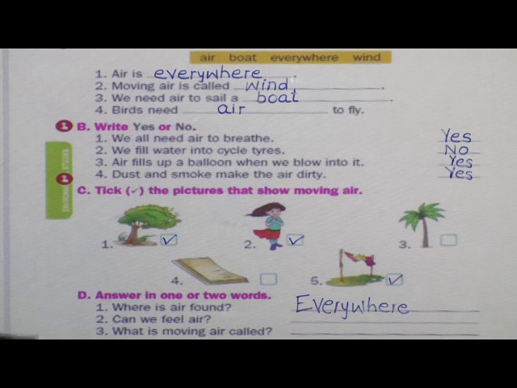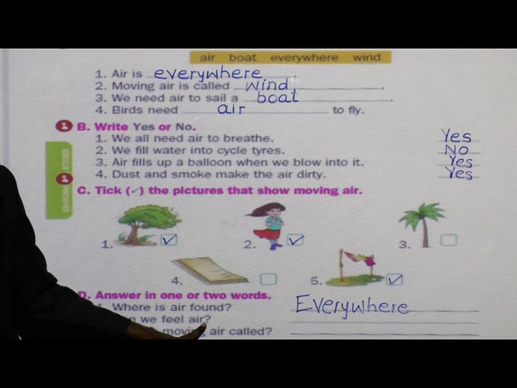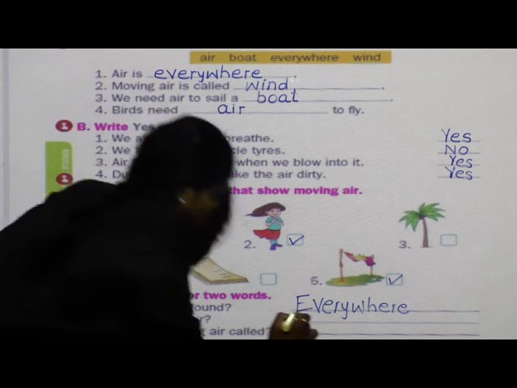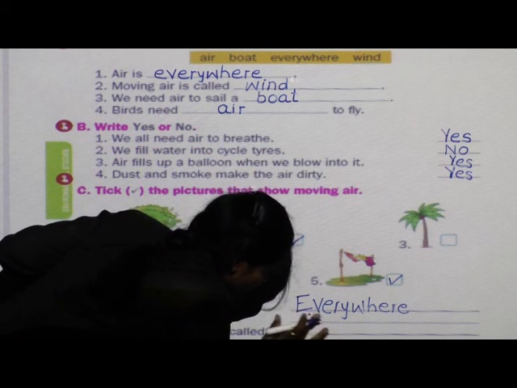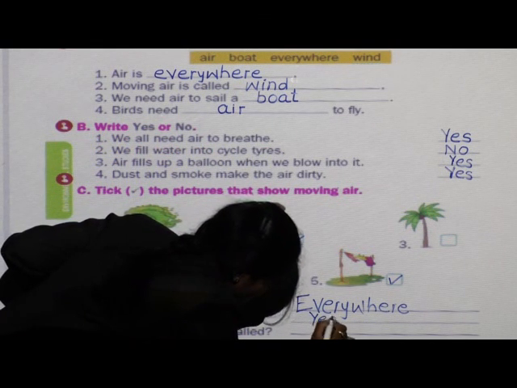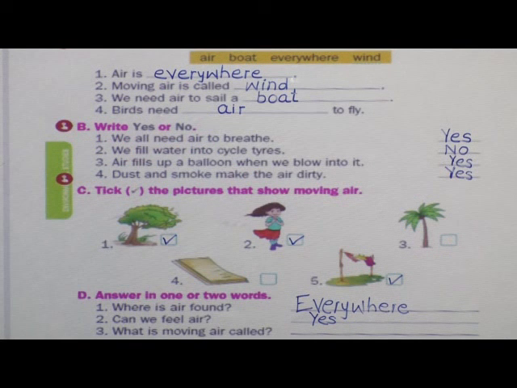Next. Can we feel air? Can you feel air? Yes or no? Yes, we can feel air. So what will you write here? You will write yes. We can feel air, but we can't see or taste the air. Done? Next question.